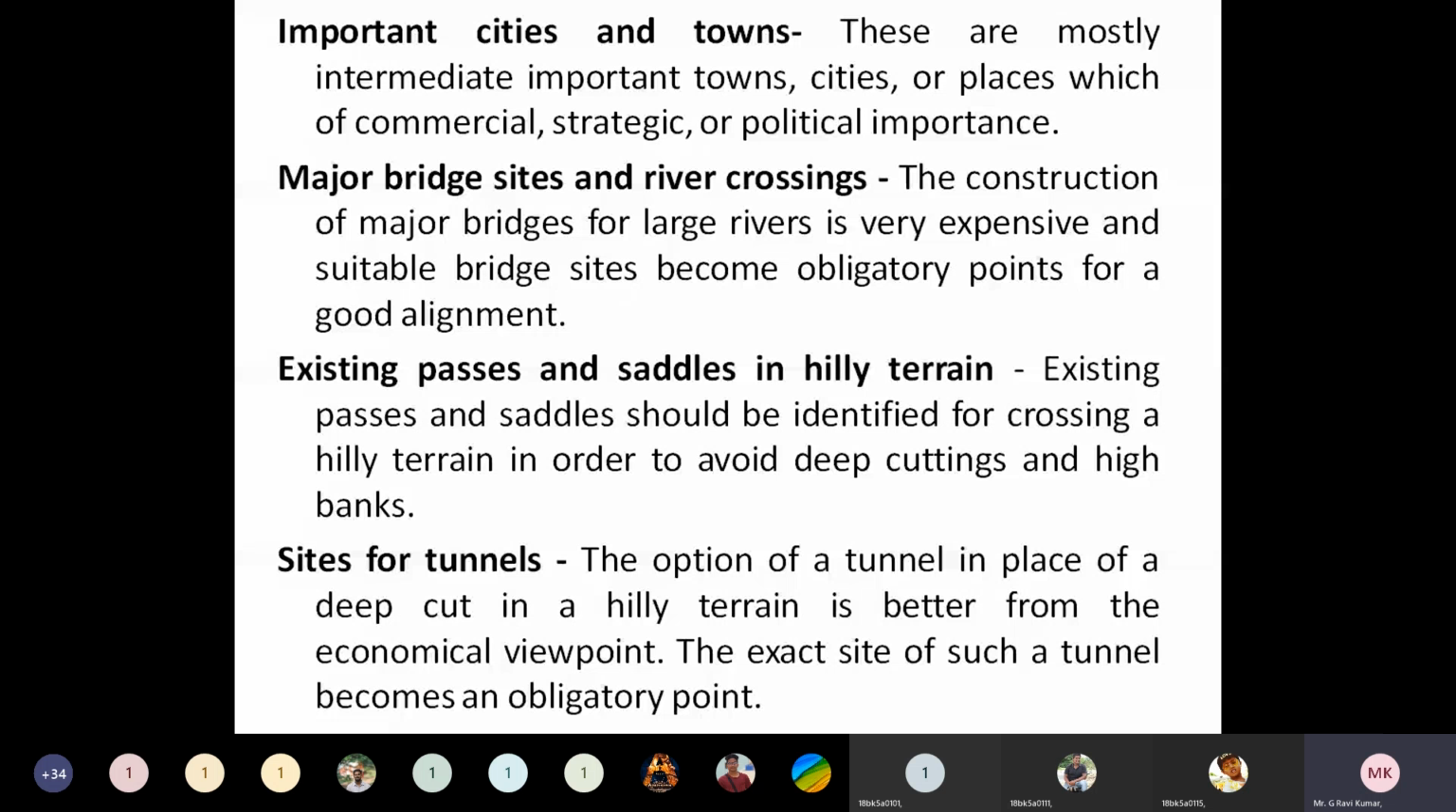So these are all the various obligatory points which we need to consider while selecting a rail alignment, like the important cities and towns, where we need to construct bridges, and the different passes and saddles when the railway line is passing through hilly terrain, and certain sites to construct tunnels. All these points we need to consider while selecting an alignment for a railway line.